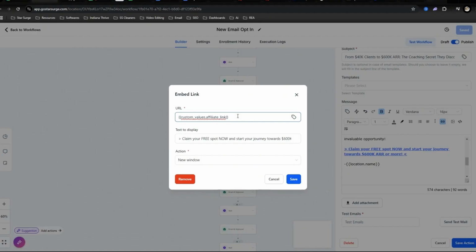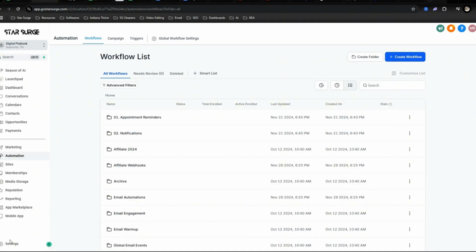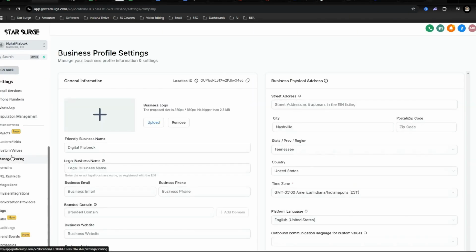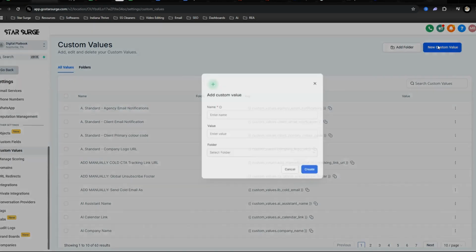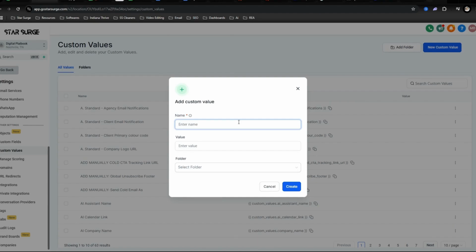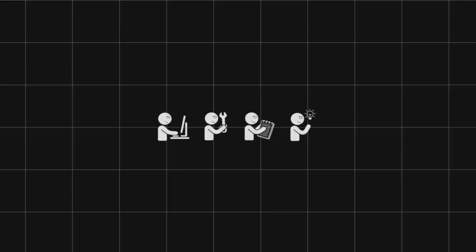But since there's a little custom value thing right here, all we have to do to set this up is just go to settings. We're going to go down to custom values, and then you're just going to hit new custom value, and type in whatever you want. So, affiliate link, put in the value, which is going to be whatever tool or affiliate link that you're using. And then you're going to hit create. I am not going to do that because I already have my affiliate link right here. So boom, that is all set up.